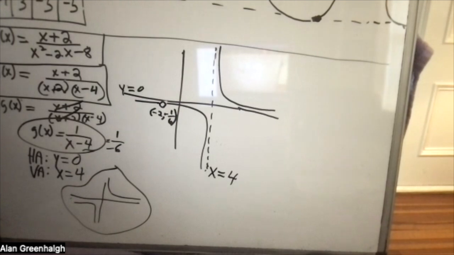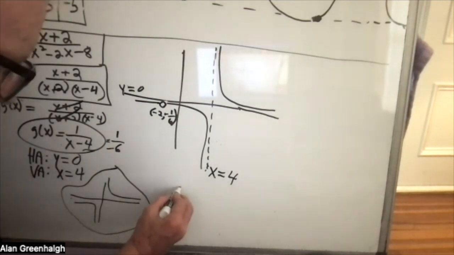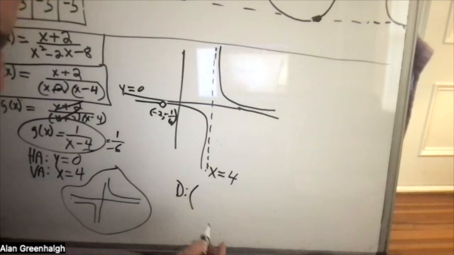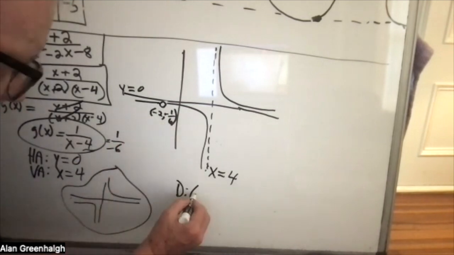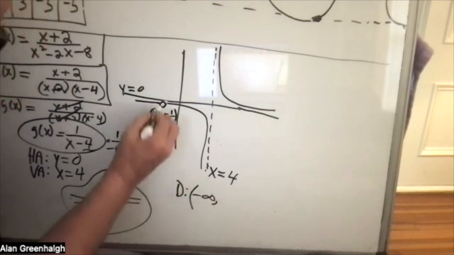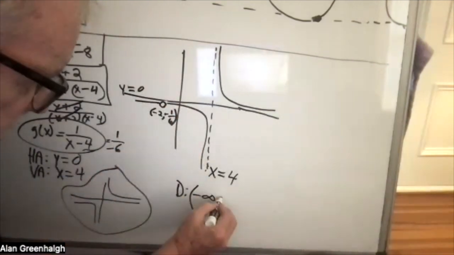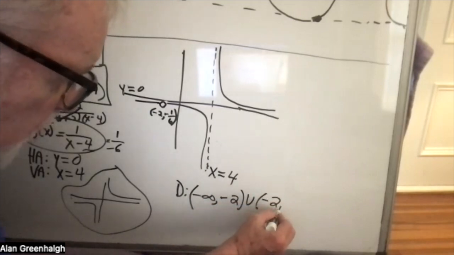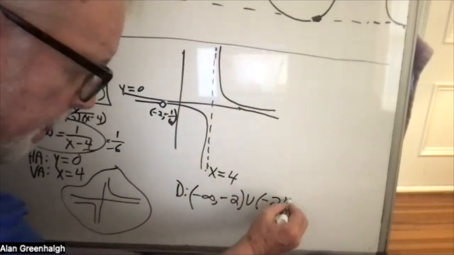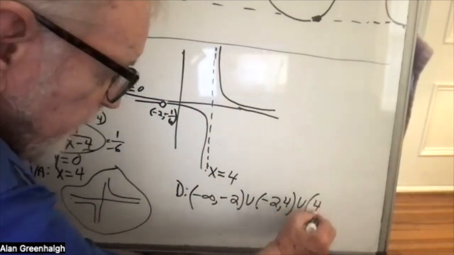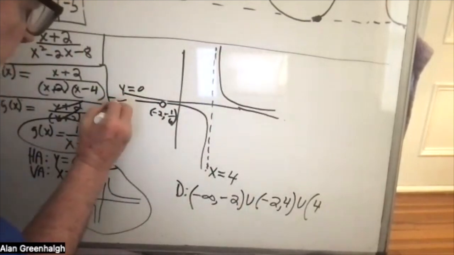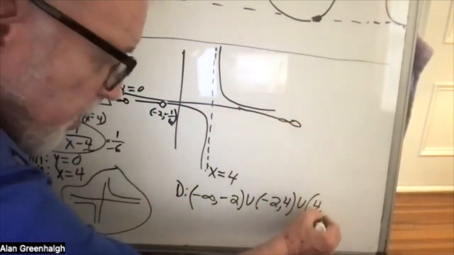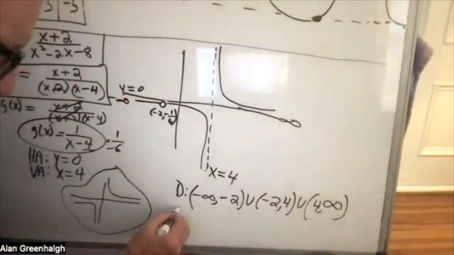Now, as far as I'm concerned, that's the end of the problem. But they actually say, find the domain. We need to know the domain, and the range, as a matter of fact. So the domain will go from -infinity to the hole, or the discontinuity of -2, and then from -2 to the vertical asymptote, and then from the vertical asymptote out to infinity. So that's an important part of the problem, obviously, that I just forgot about.